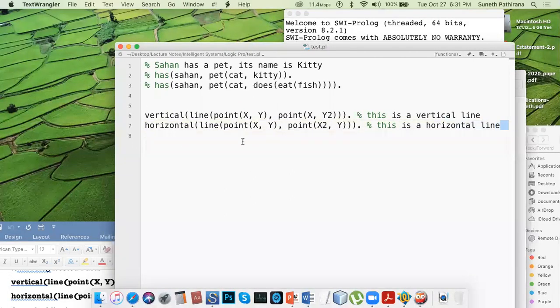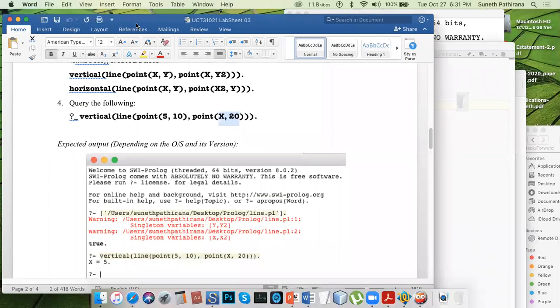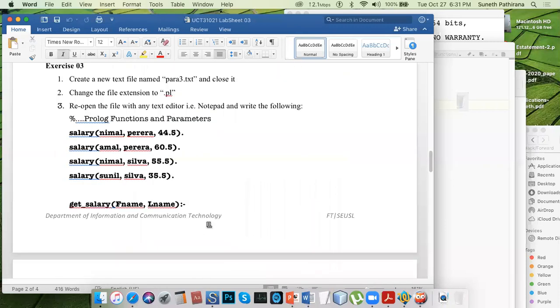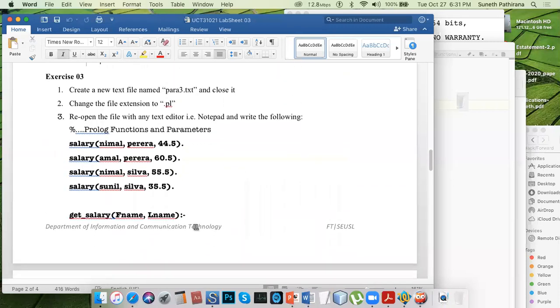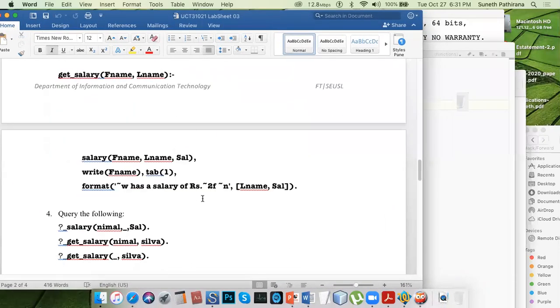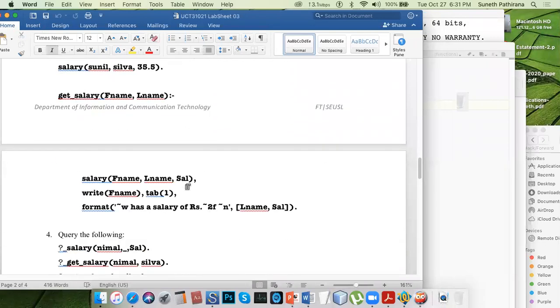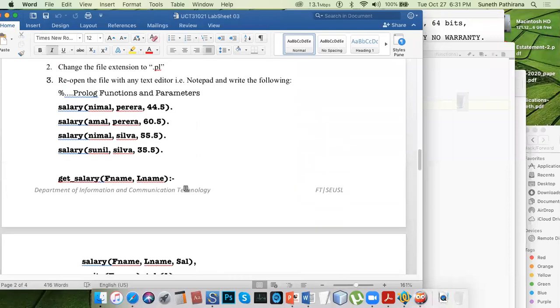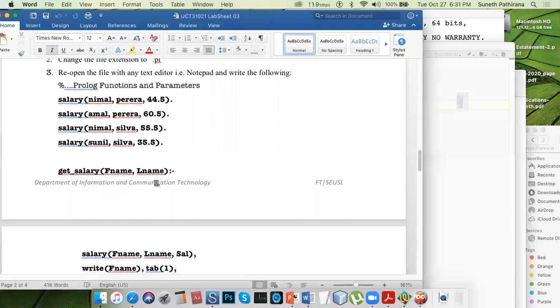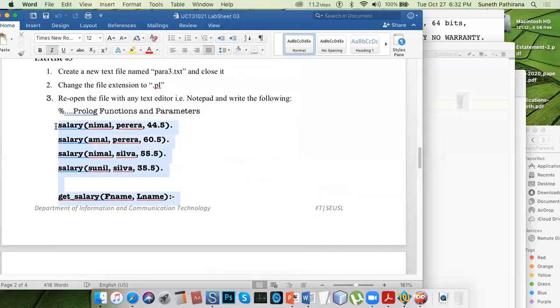I will delete this. We will go for another example. So far we had used only two arguments. Here's an example with 3. You can define any number of arguments. Now I'm going to copy and paste this. This program is written by myself.